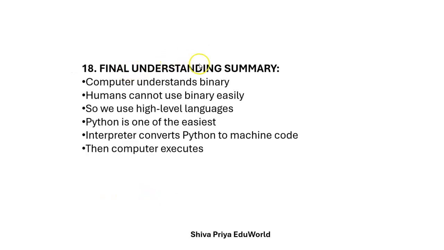Here is the final summary of this video. Computer understands only zeros and ones. Humans cannot understand that. So we use high level languages like Python and others. Python is one of the easiest languages and the interpreter is used to convert that Python to machine code and the computer executes that.